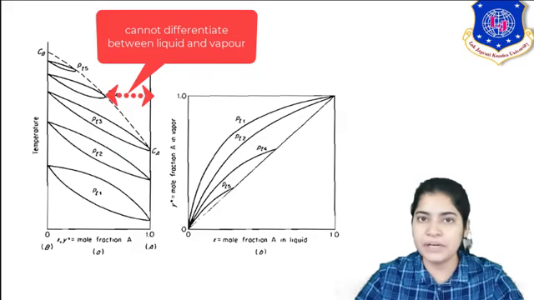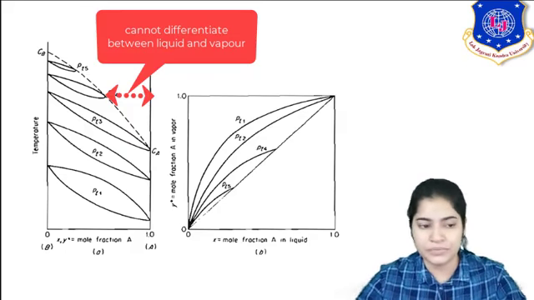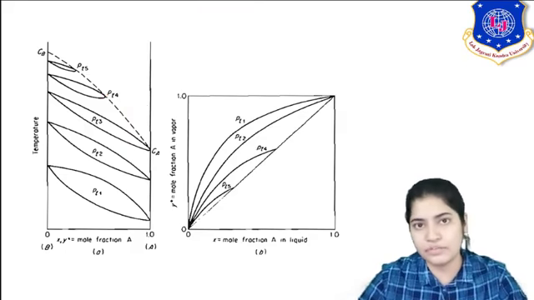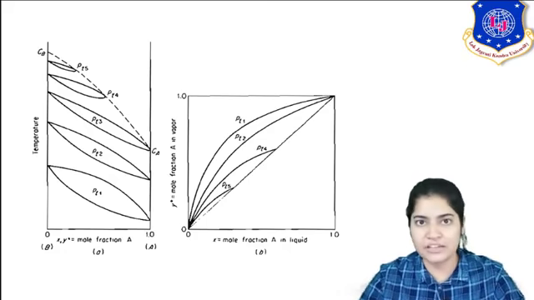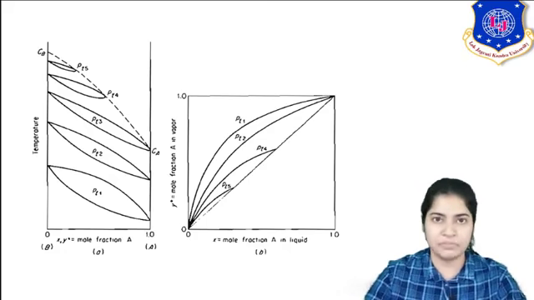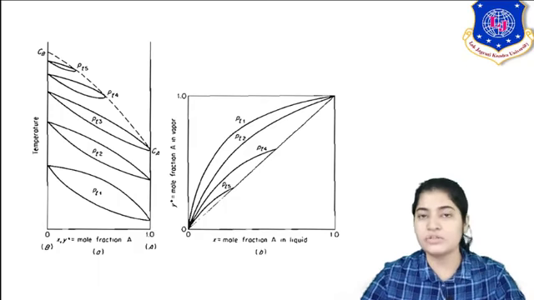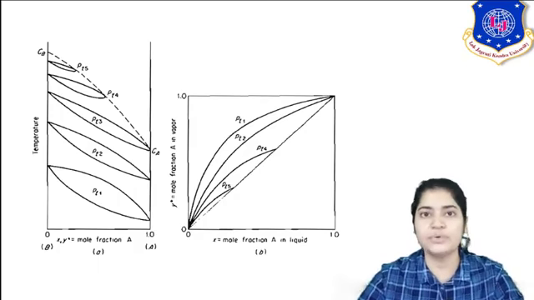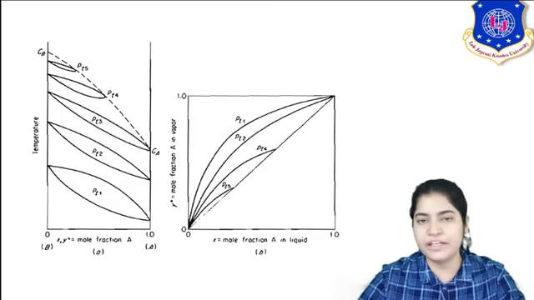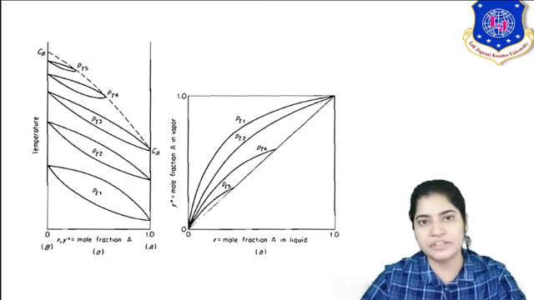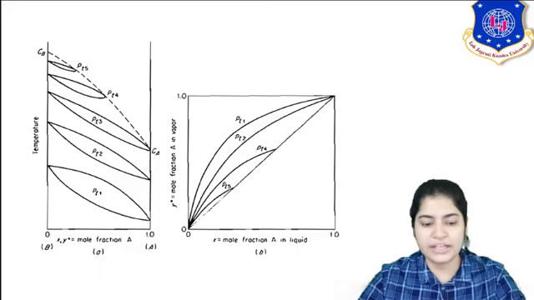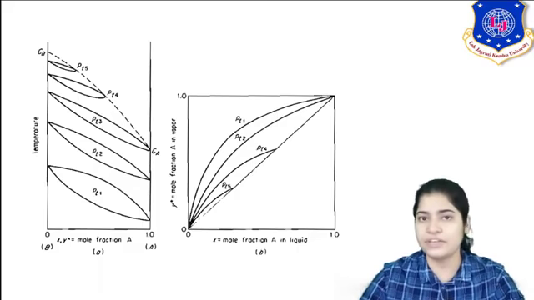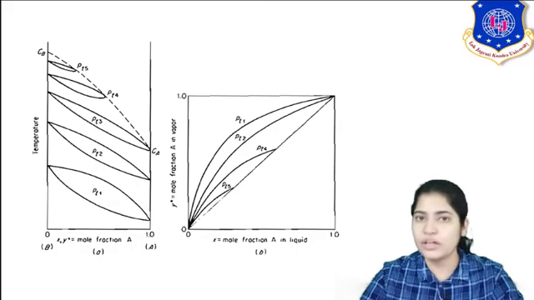Similarly in PT5, see how narrow your curve has gotten now. It means till that mole fraction only your liquid and vapor phases exist together. For the rest of the blank space, you are not able to differentiate liquid and vapor phase. Hence distillation operation is not applicable now. Corresponding to the XY diagram, note down the PT4 line and PT5, see how it is merging with the diagonal. Corresponding to PT4, draw a vertical line at the mole fraction of A in the liquid. Till that mole fraction only your separation is possible. Beyond that you can't separate.